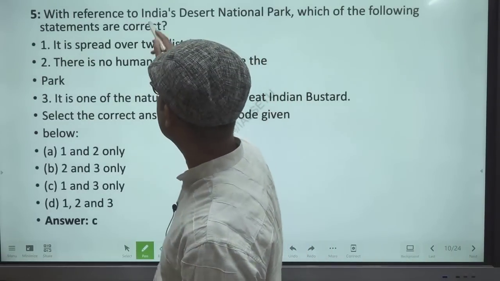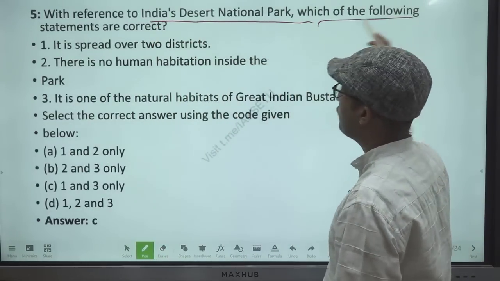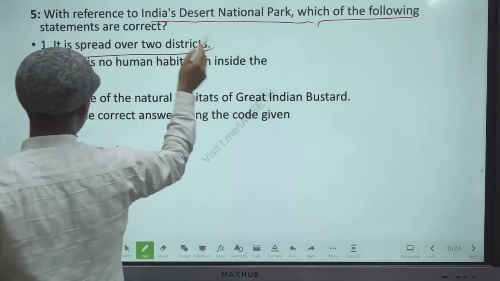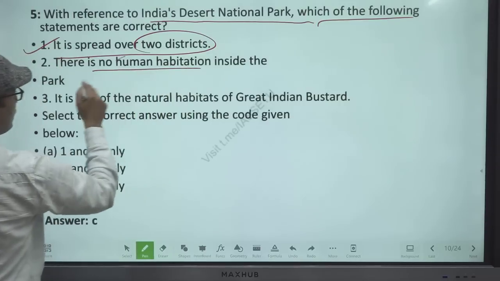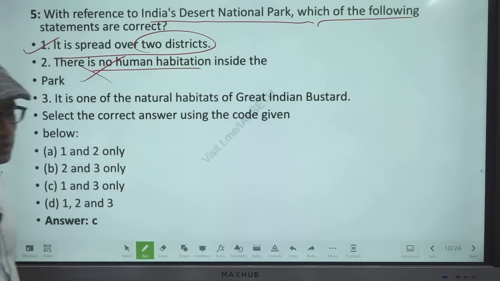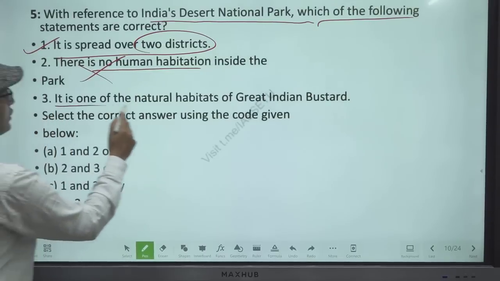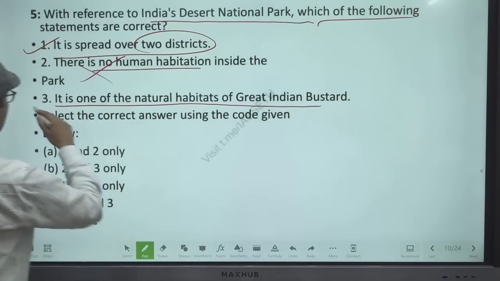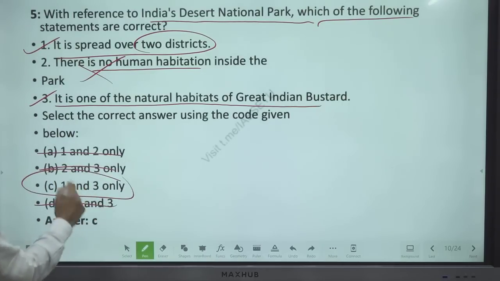Next, question number 5, with reference to India's Desert National Park in Jaisalmer, which of the following statements is correct? It is spread over 2 districts. Yes, Jaisalmer and Barmer. There is habitation, and in that national park we have low human density. This is one of the natural habitats of the Great Indian Bustard. Yes, 3 is correct, 2 is wrong. If you eliminate 2, there is only one answer option left, with 1 and 3 only.